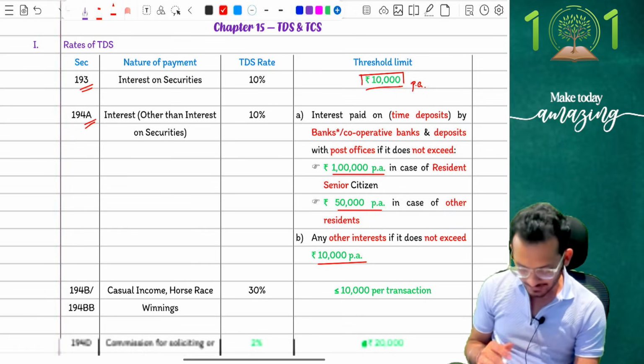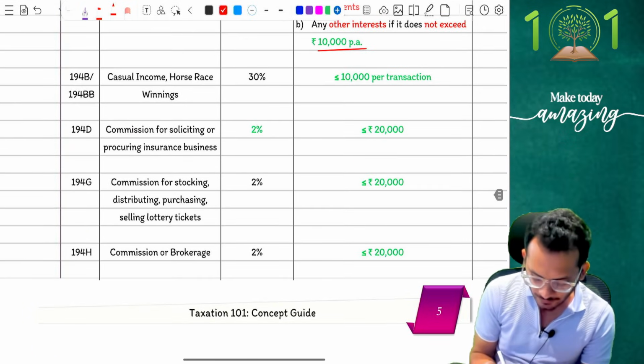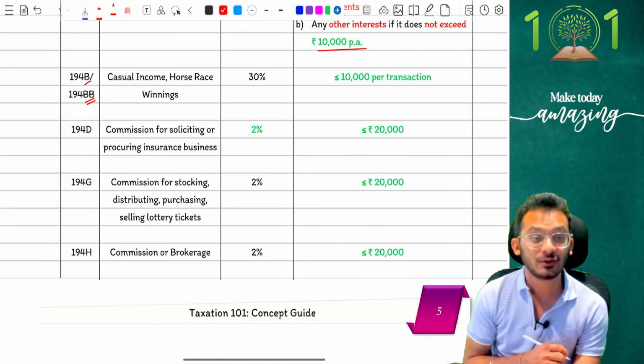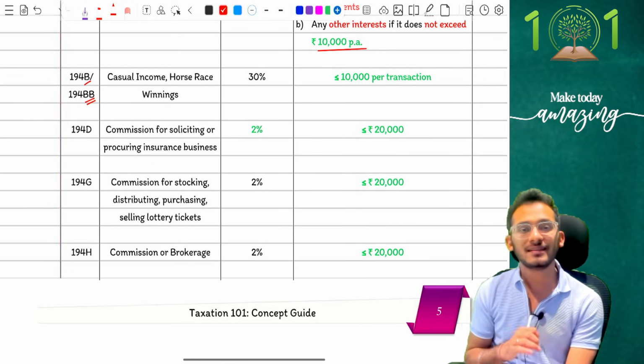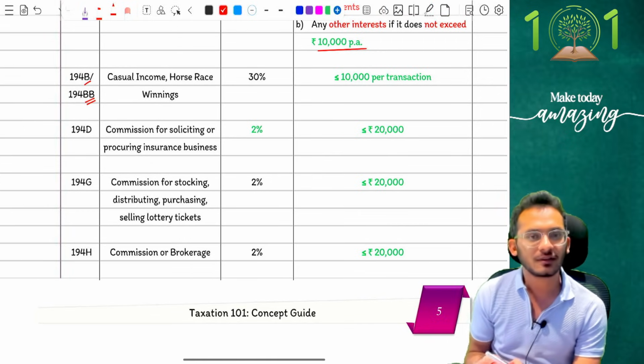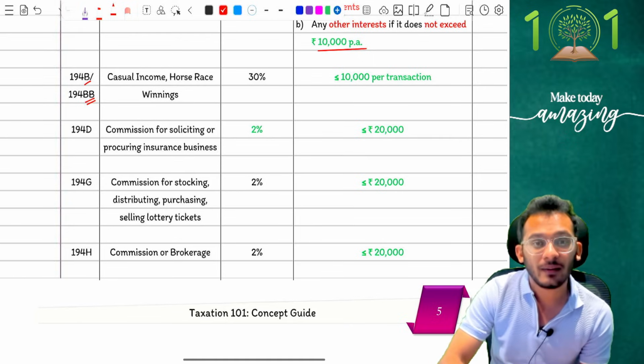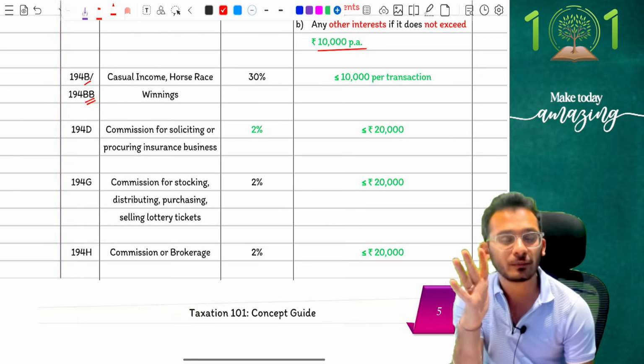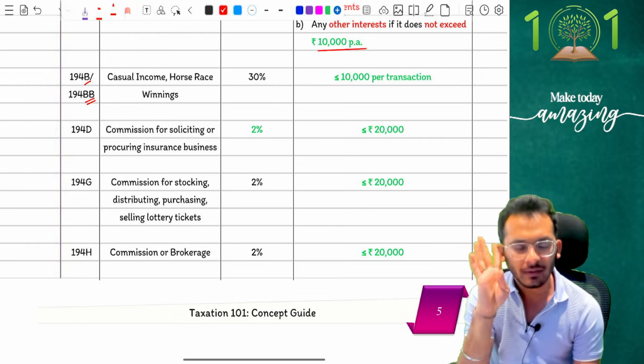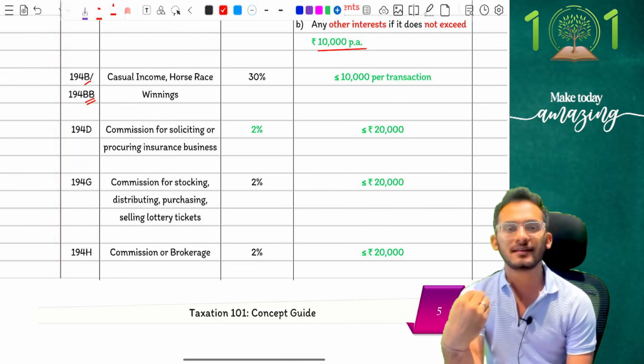Clear? Yes. Next, people, is 194B and BB, which was your casual income. The casual income used to say that if you're going to get any winnings from lottery or horse races, then in that case you are liable for 30% TDS on the winnings for a number more than 10,000 rupees per annum.